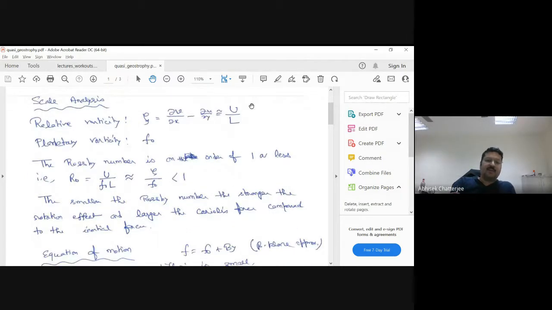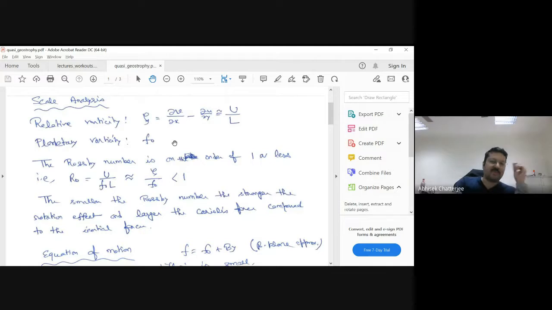And in fact, you can check it. For example, we have done some scaling analysis. U, you can assume, is 1 meter per second, and L is what? The length scale is 1000 kilometers, so 10 to the power 6 meters. So zeta, which is U by L, is 10 to the power minus 6 per second. f we calculated earlier, it is around 10 to the power minus 4 per second. Remember that?